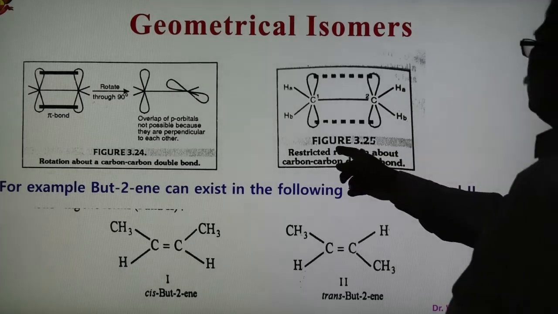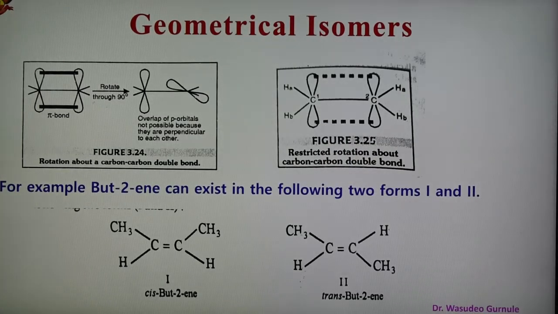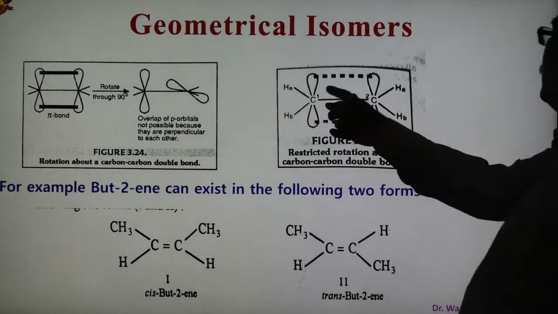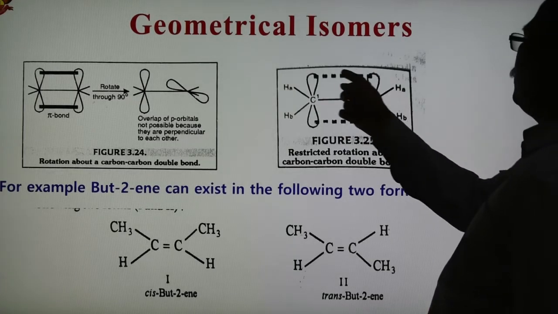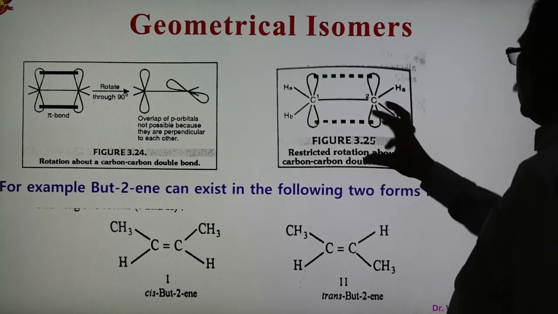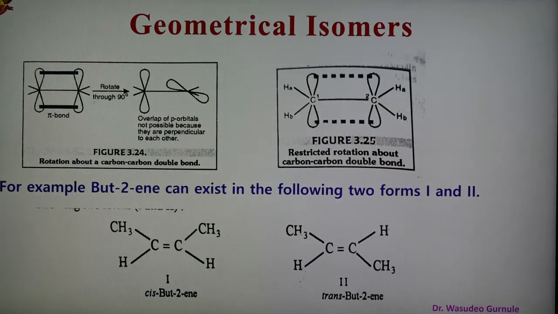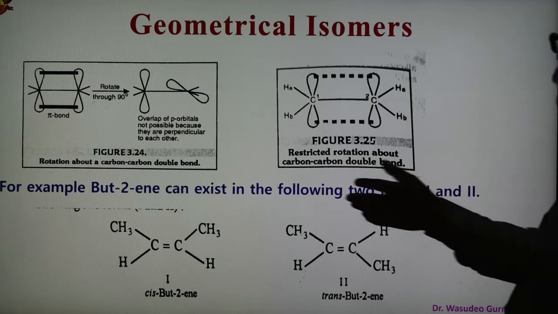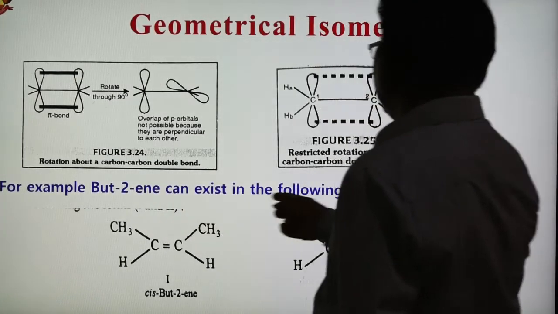So again here it is shown: restricted rotation about the carbon-carbon double bond. This is carbon 1 and this is carbon 2. This is the formation of pi bonds, and these are the atoms attached to carbon 1 and carbon 2. So here is a restriction on the rotation about the carbon-carbon double bond. This is an important condition, and here an example is shown: 2-butene exists in two forms.